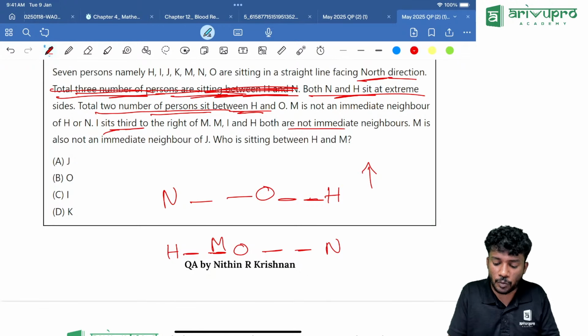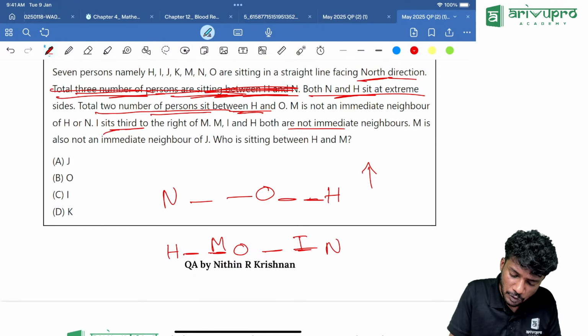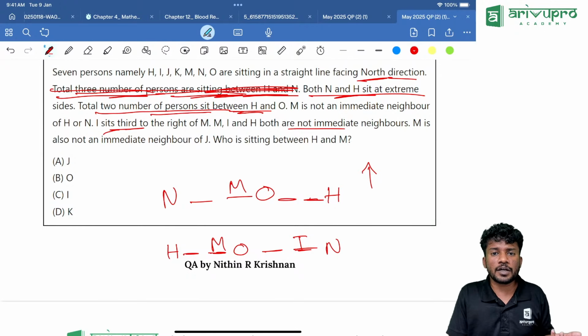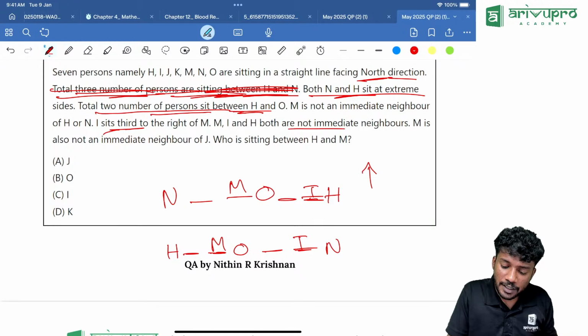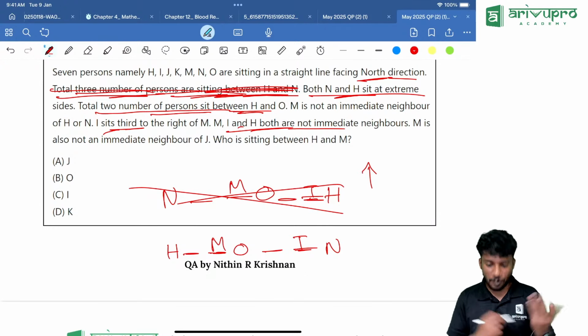Third to the right means 2 people will be there in between. So I will be over here. Then if I assume M over here, I will be over here, but it is not possible. They are telling that I and H are both not immediate neighbors. That is wrong.